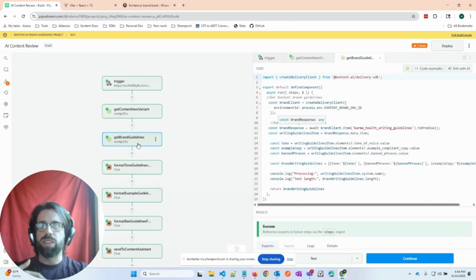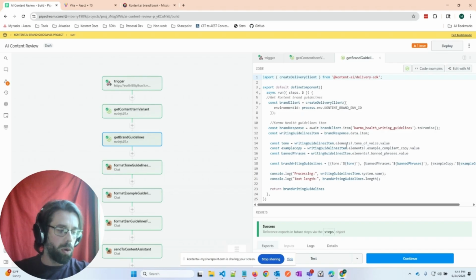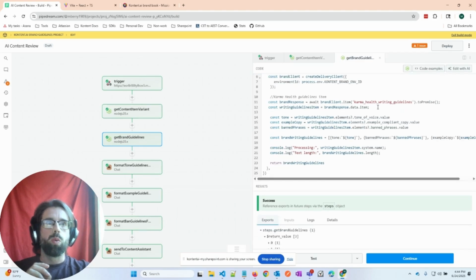But next we want to actually get the brand guidelines that are established in the brand project, that we want those guidelines to scale across multiple projects and be the source of truth for branding guidelines. So we do a lot of the same steps here. We utilize the Kontent.ai SDK to go to that brand environment. We grab those Karma Health writing guidelines.